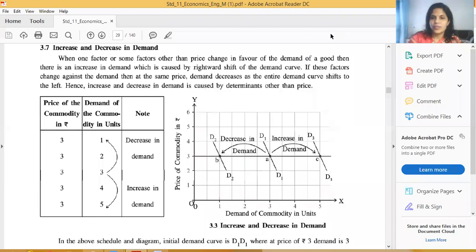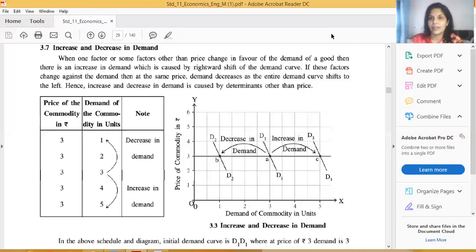And now we are going to start our new topic related to increase and decrease in demand. Correct friends? In this chapter we have completed so many topics like the meaning of demand, then what do you mean by the law of demand? Then we have completed schedule of demand, table, tabulation explanation, demand functions, and demand curve, and all assumptions and exceptions. These two questions are most IMP, and mostly these two questions are creating